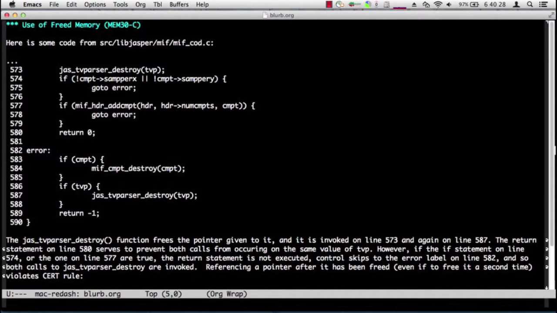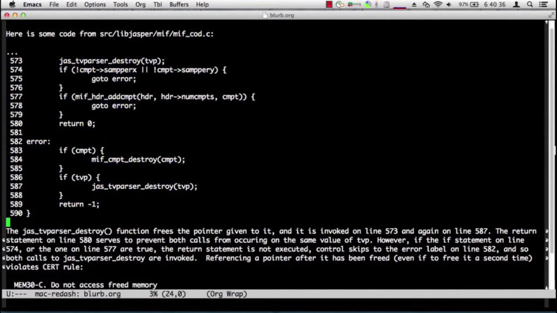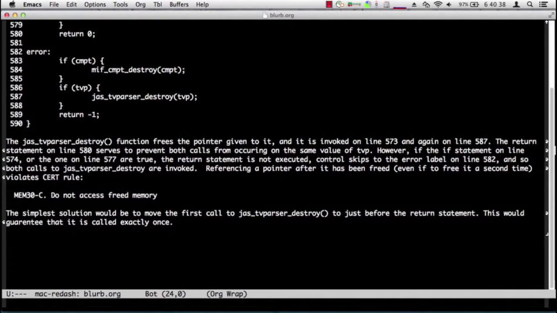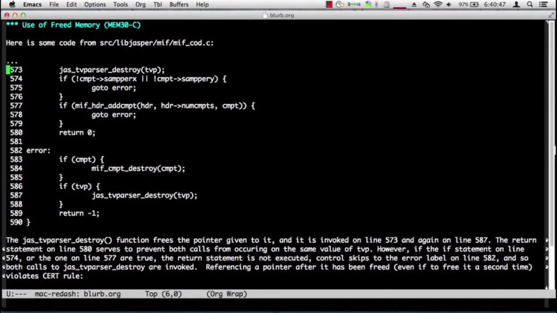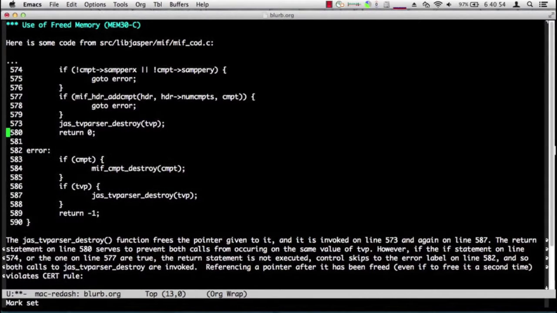We sampled a much of the code to include both calls to JAS-TVP parser destroy. Following that, we have the rationale over why this vulnerability is plausible, followed by the CERT rule and the solution. We recommend the solution being to move the TV parser destroy code to, say, right before the return, which guarantees that even if some random error occurs, TV parser destroy would only be called once. This concludes our freed memory audit.